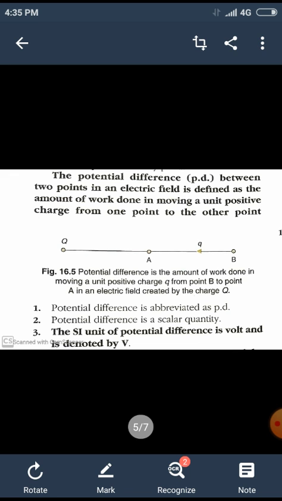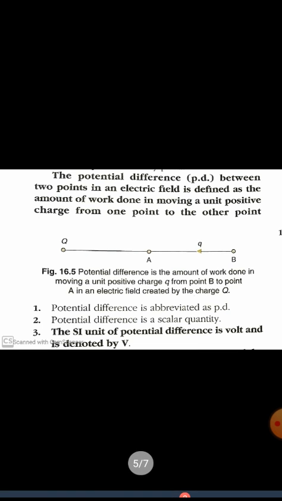Let me repeat, it is the amount of work done in moving a unit positive charge from one point to the other point in an electric field. This potential difference is also termed as voltage.